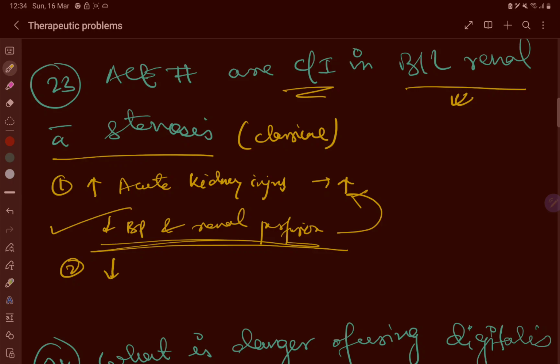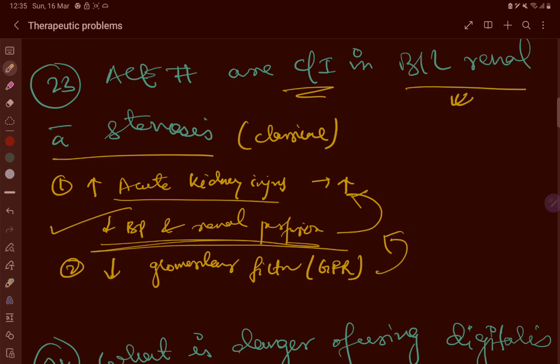Now, there is a decrease in the glomerular filtration. ACE inhibitors decrease the GFR in patients with renal artery stenosis, which can worsen the renal function and even lead to acute kidney injury. So this is a classical question which was asked in my time also.